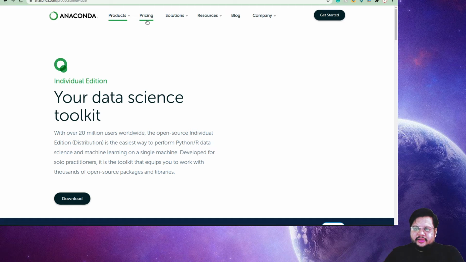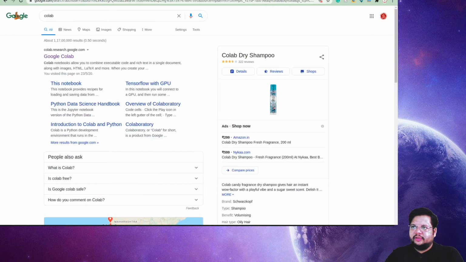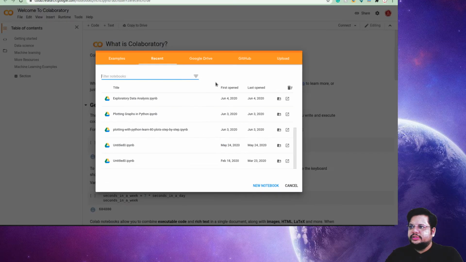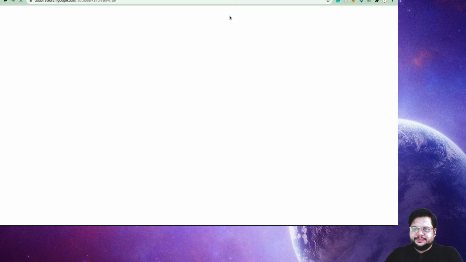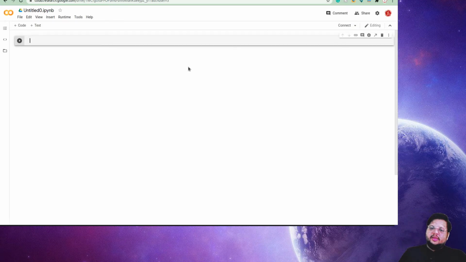Now the third option is, if you want to do this coding on your mobile, you definitely can. Google has brought out that feature, what we call Google Colab. This is the URL: colab.research.google.com. Once you open this, you will see this page where you can go and, suppose, I'm going to open a new notebook for me. It will take a couple of minutes and it will generate an instance. Instance means this is my Python file, and I can start my coding there. I can create a code or a text cell. This we will discuss later on, but this is an environment.